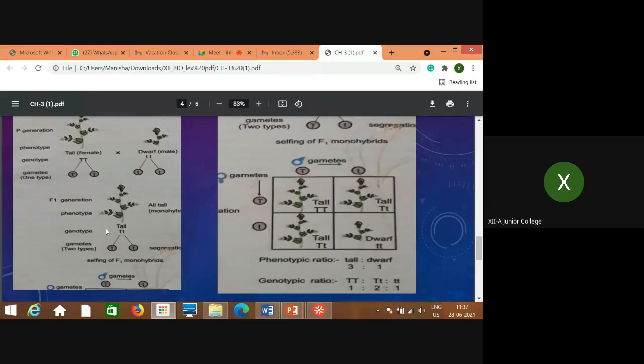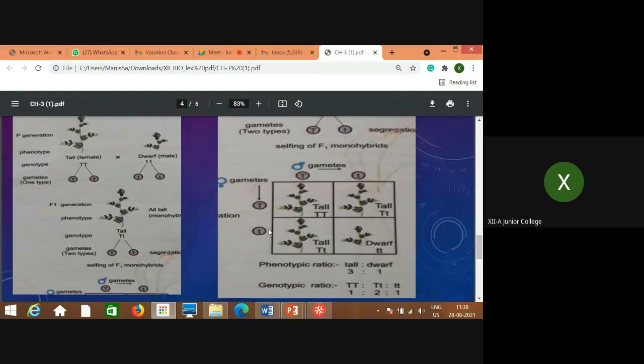And during that process, what happens? The gametes which are produced are of two types. One is with the capital T and the other is with the small t. This is what is called segregation. So the law of segregation starts from the genotype of the F1 individuals here. Now what is happening? When gamete formation takes place, these gametes are segregated separately without mixing with each other. That is totally pure with the tallness and totally pure with the dwarfness.